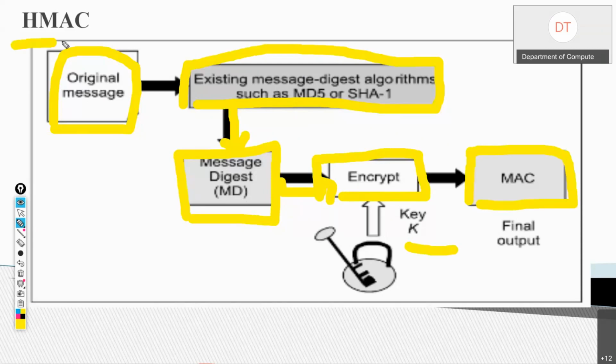So this is known as HMAC. Clear? So HMAC follows these steps. Whatever the original message, MD5, SHA-1 or any message digest algorithm is applied on it, and it generates a message digest. Now this message digest is encrypted to generate the MAC.